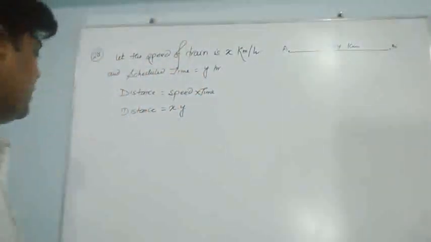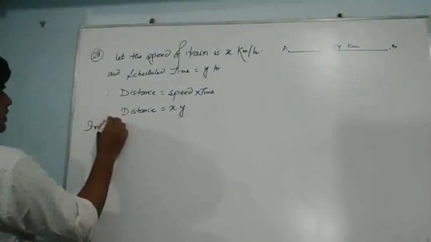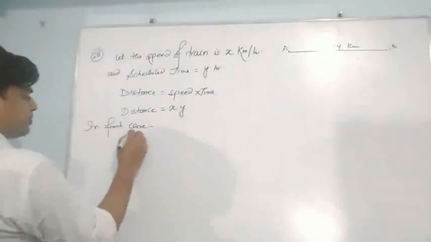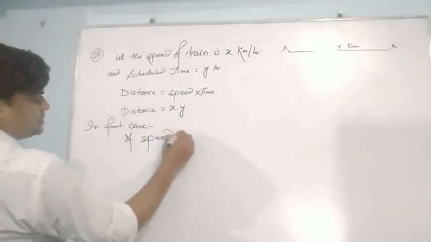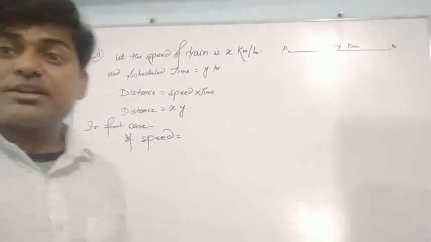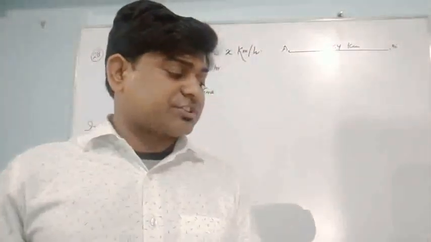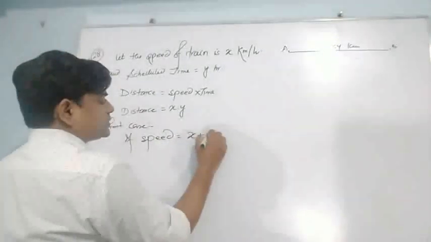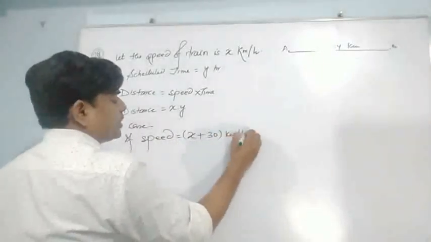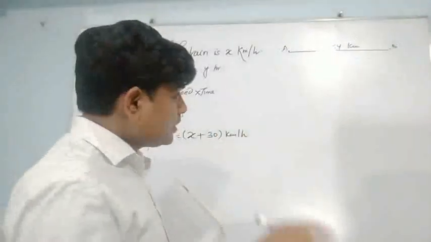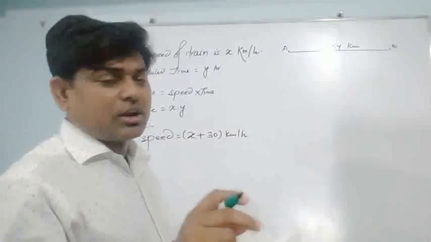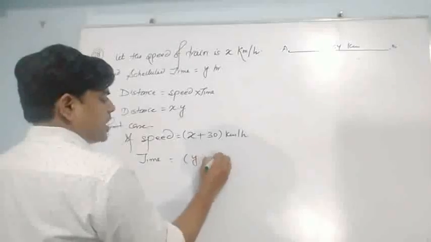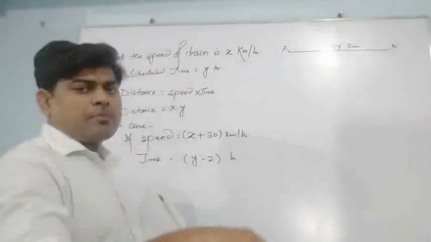What is given in the first case? In the first case, it is given that the speed is 30 km per hour faster. It means now the speed is x plus 30 km per hour. Then how much time will it take? It's written 2 hours less, so the time is y minus 2 hours. And now again I am going to find the distance.